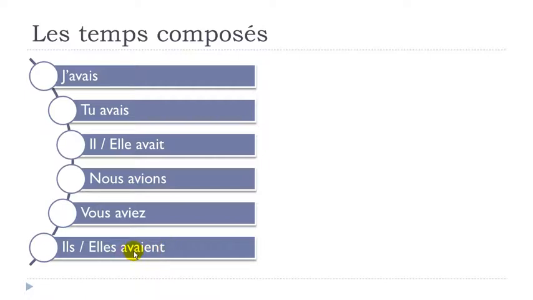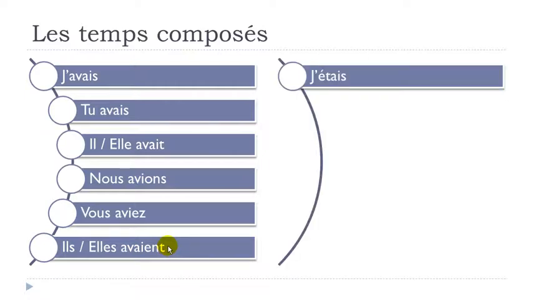So you get phonetically "avait", exactly the same thing that we had here, here, and here. So it's exactly the same thing that you will pronounce. But then here you make the liaison: ils avaient, elles avaient. Okay, let's see how être goes.